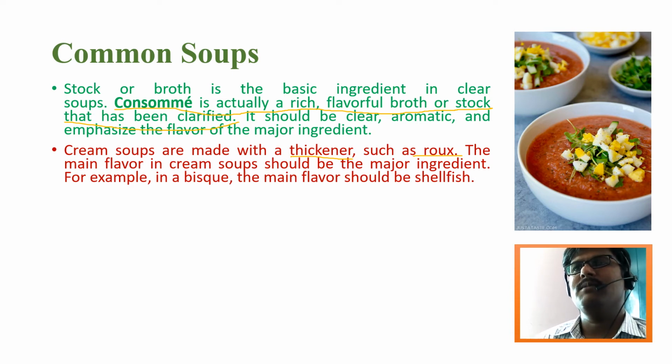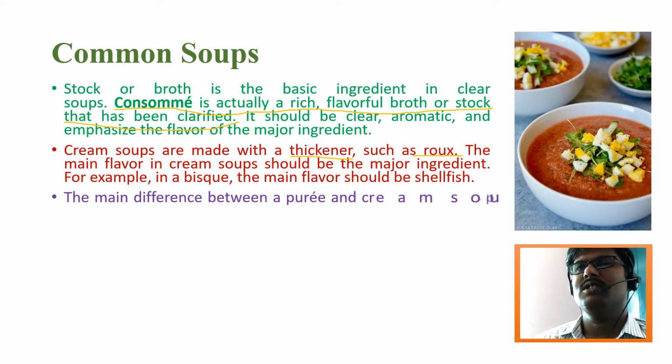For example, if you are making a cream of tomato soup, you have to use the stock water and the pulp of the tomato, not any other ingredient. If you are using any other ingredient, the name gets entirely changed. So use the same ingredients.